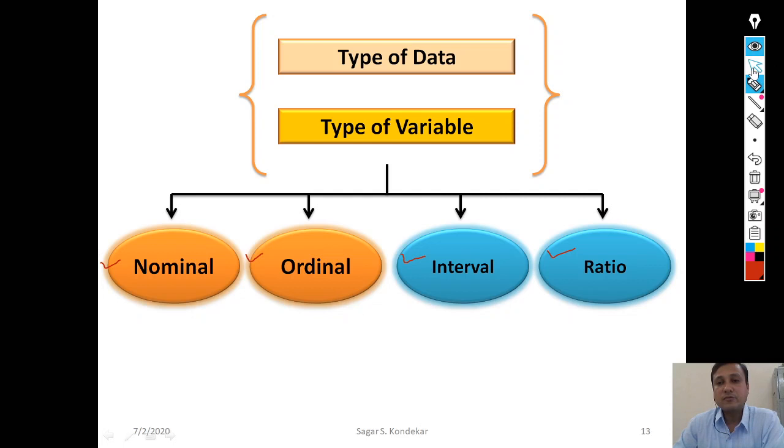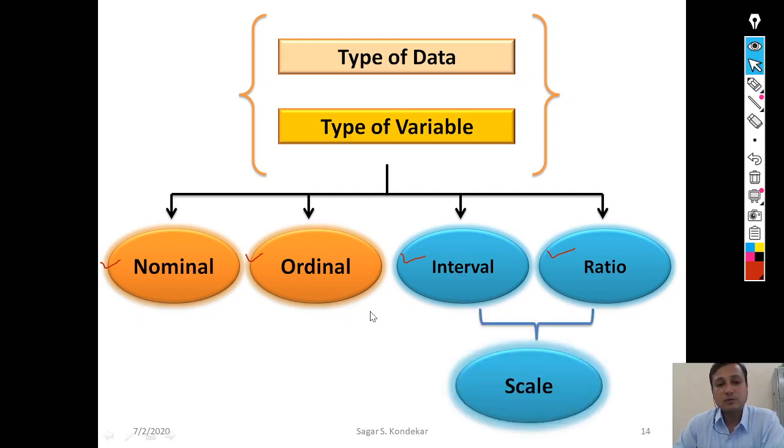Before that, if I go to the next slide, if you go to any software, SPSS, EViews, Stata, R, or simply MS Excel too, they will identify only 3 different measurement scales. They will identify the nominal variable, they will identify the ordinal variable, and they will identify only the scale. Now, what is this scale?